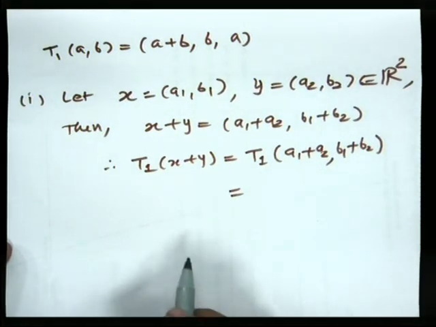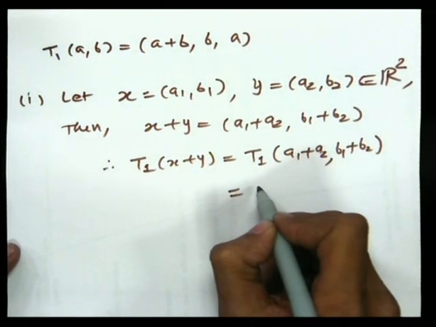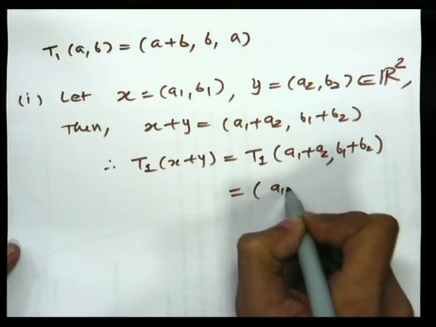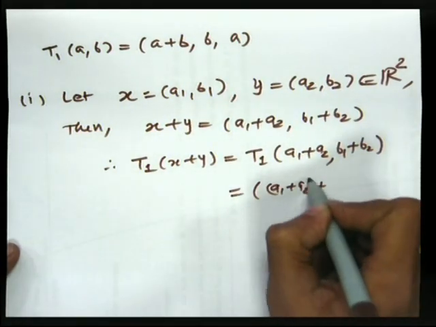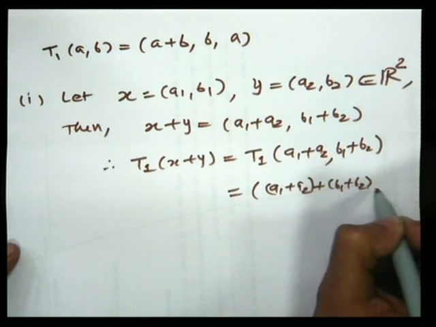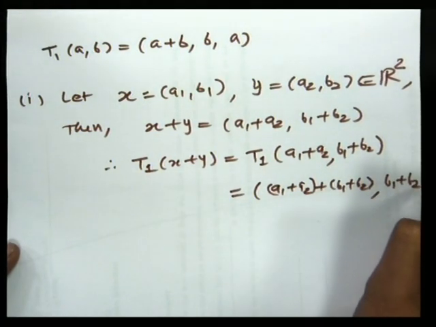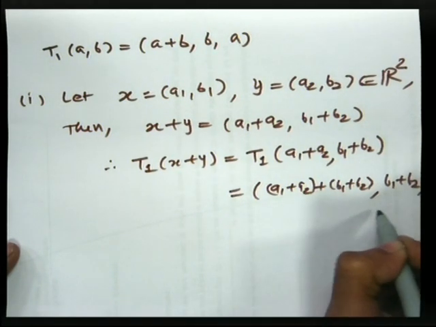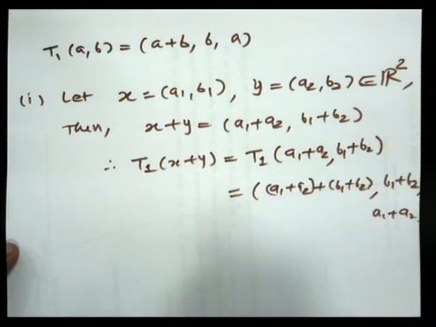Now applying the rule of T1, this equals (a1 plus a2 plus b1 plus b2, b1 plus b2, a1 plus a2).